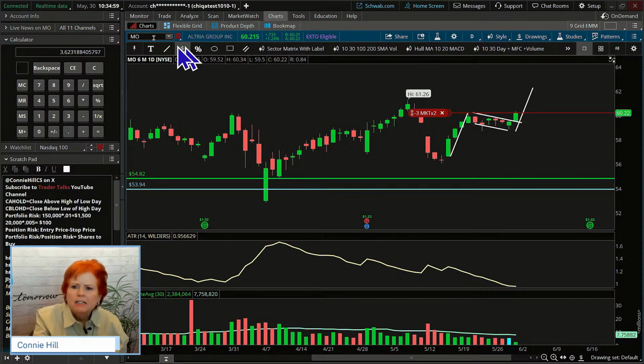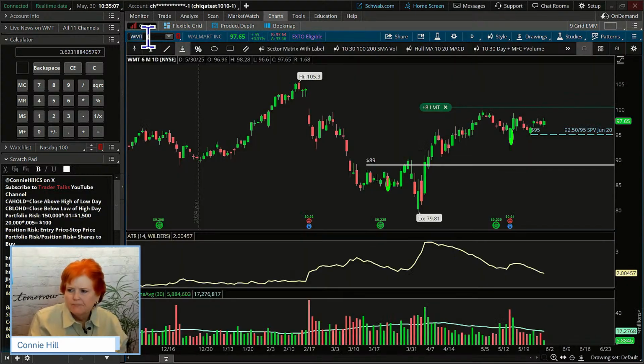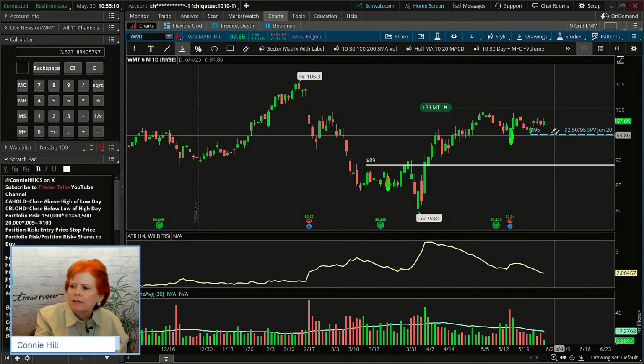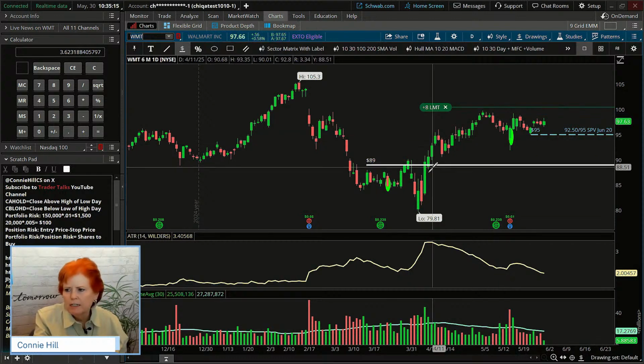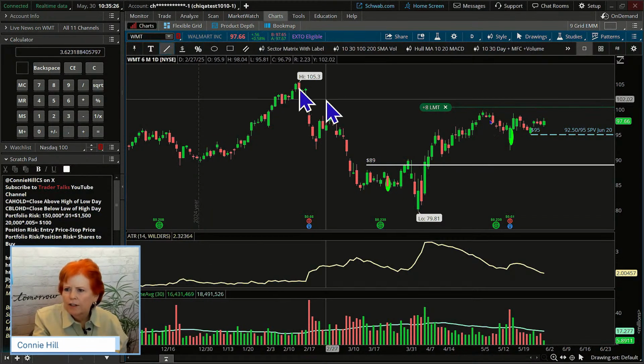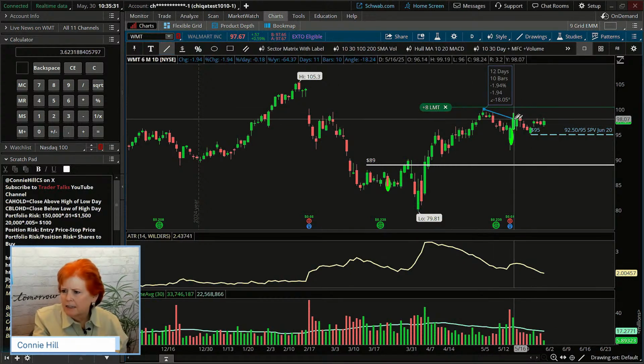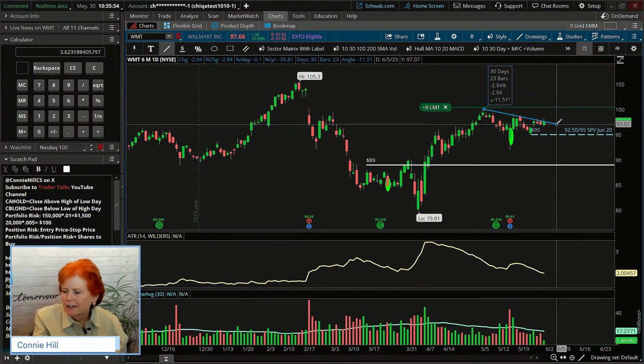Let's look at something else here. Let's look at somewhere you might be familiar with. Walmart. All right. Walmart right now has been similar to what the SPX has been doing, moving a little bit more sideways. But it's kind of interesting because I could connect here, and we could maybe connect these tops, but if we had it here, it kind of looks like maybe it's trying to break out of it.